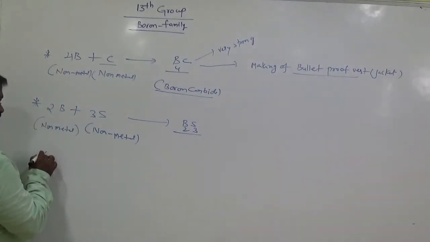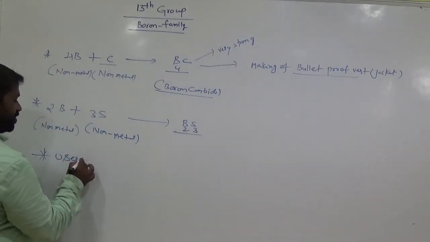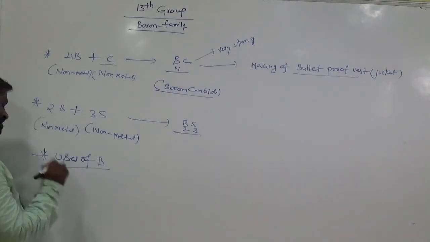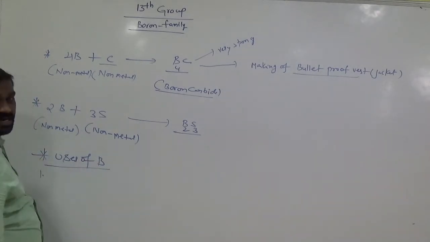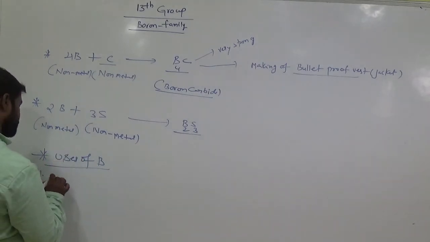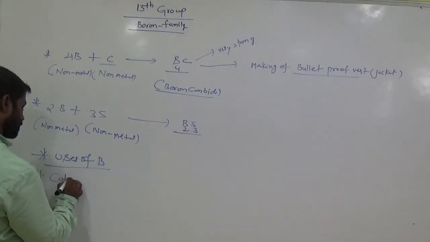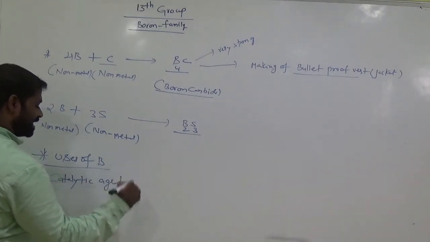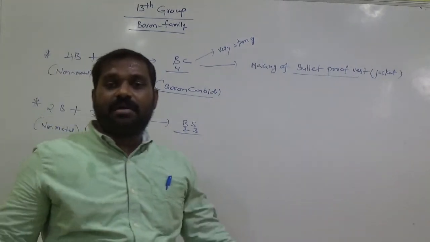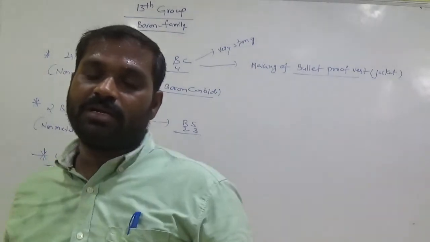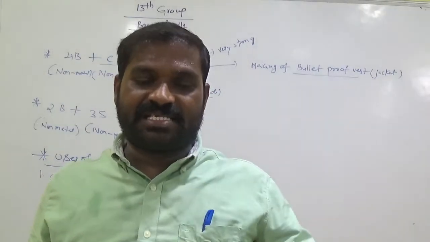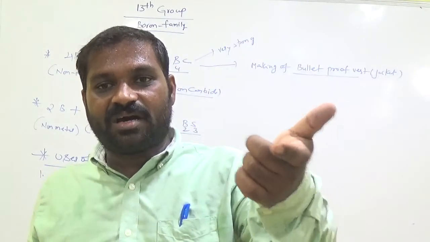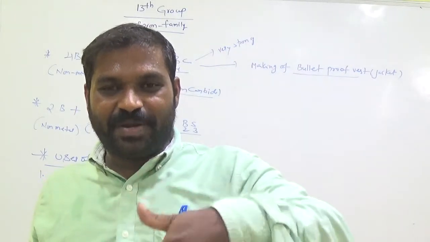And next, uses of boron. Okay, so let's see one of the important uses here. It is used as a catalytic agent. Catalytic agent means in some important reactions we add boron, and it alters the rate of the reaction. Altering the rate of the reaction means it decreases the rate of the reaction or increases the rate of the reaction. That means speeds up the rate of the reaction.